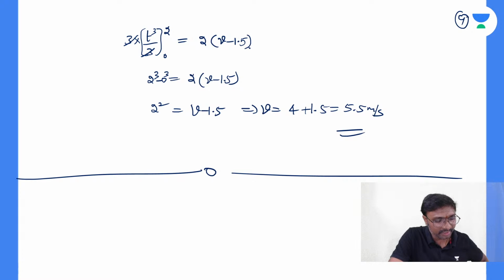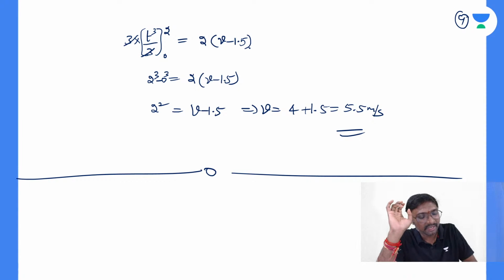So shall I close the session? Now tell me, is engineering mechanics easy or not? The only thing is simply equilibrium of forces, and that's it. Even in friction, sigma Fx is 0, sigma Fy is 0. Nothing else we are doing. All you have to do is solve the questions, that's it.